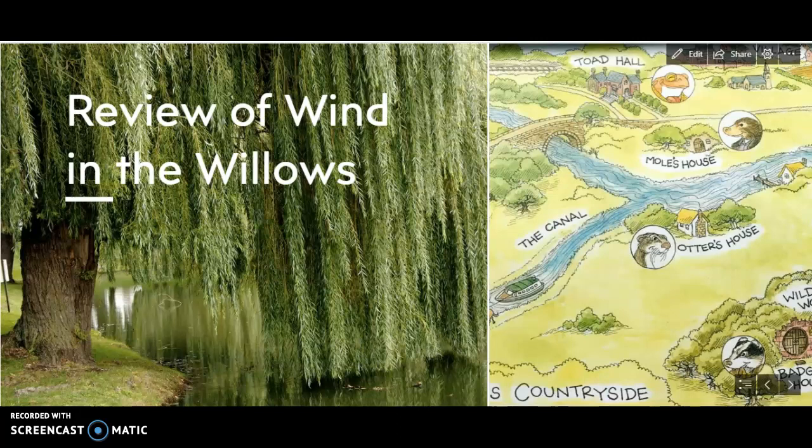Welcome to today's review of Wind in the Willows. So tomorrow you have a test on the story and a few things that have happened in the story. Remember our I can statements have been that we can recount the story. So that's what we're going to work on today.